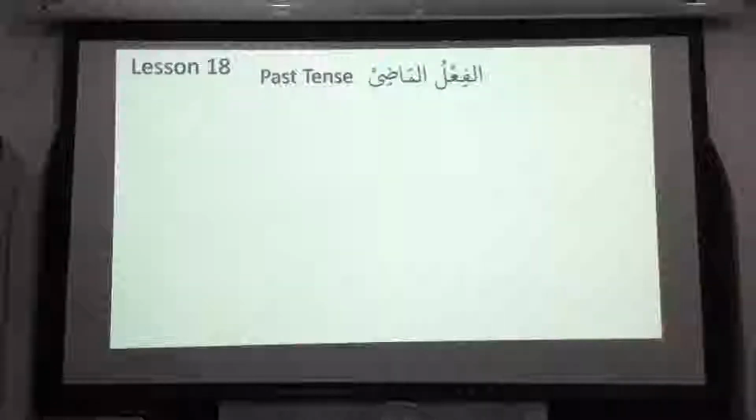So before we start the fi'l, as you know, the definition of fi'l is not just verb. We said in the beginning that it is very similar to verb, okay? But actually it's not exactly the same. Why is it not exactly the same? We will find the answer today. And obviously, a fi'l is something that is tied to the past, present, or future. So we're going to start with the past tense first, okay? And this is called al-fi'l al-madi.